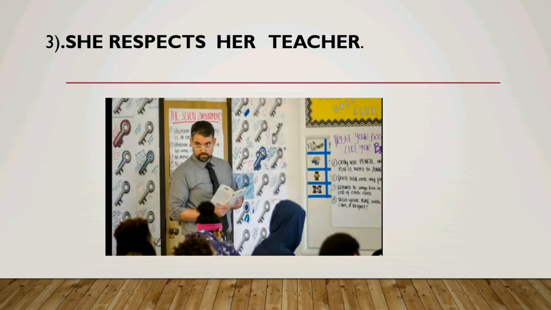Third example is, she respects her teacher. Respect shows link of a subject with object. She is subject, teacher is object. Respect, an action is passing over from she to teacher, as you can see in picture.